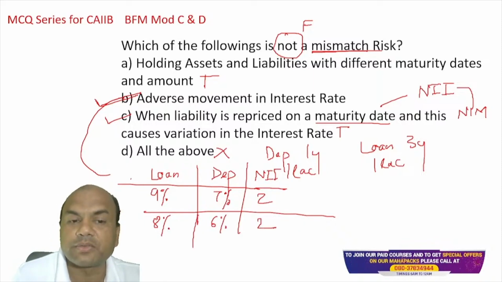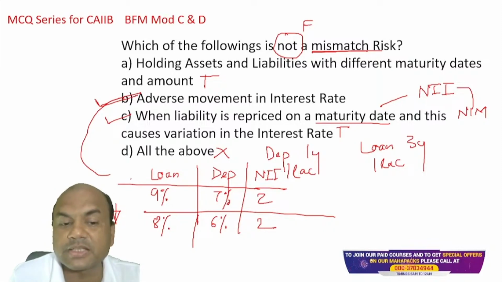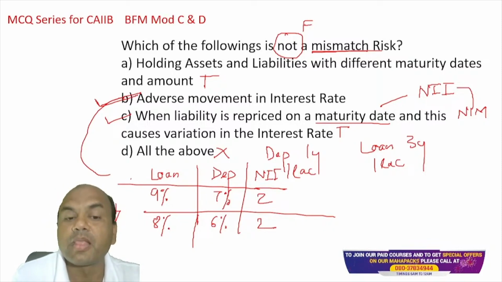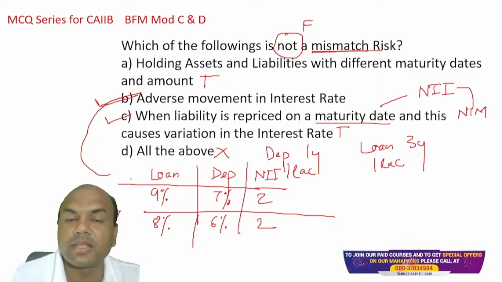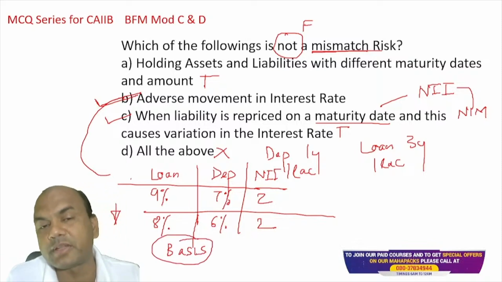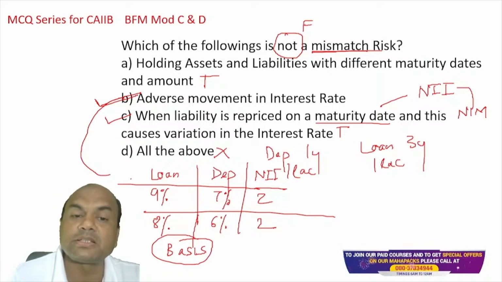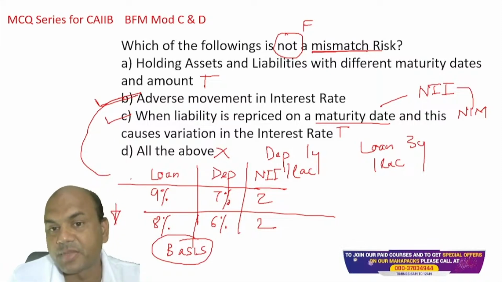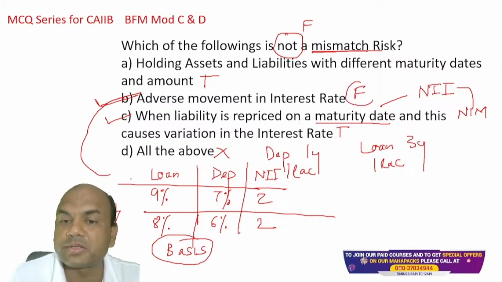So that's why it is said over here, adverse movement of the interest rates is not a mismatch risk, because it is happening in both of them. Now, if it happens in one of them, means this decreases but this does not, or this decreases, this does not, in that case that is called a basis risk. In basis risk, then you'll be having the mismatch part. But here is anything mentioned about the basis risk? No, it is mentioned adverse movement in the interest rates. So it is for both. So that's why this is a false answer, and it is not a mismatch risk.